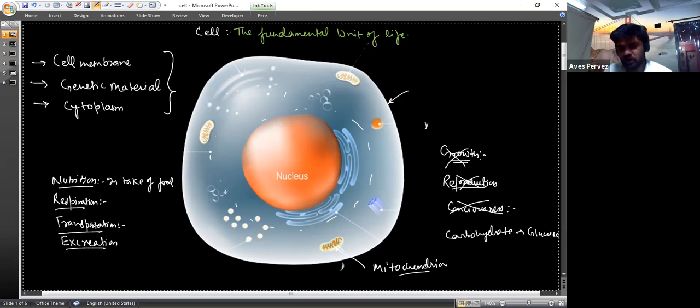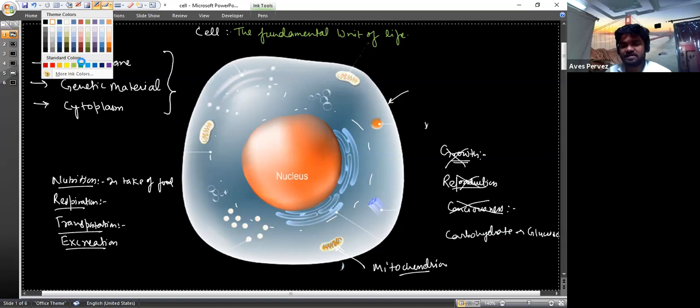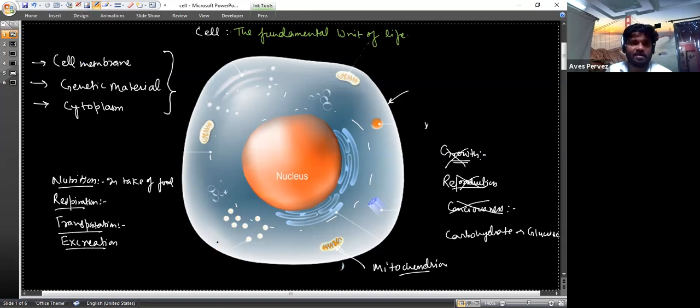Does a single cell respire? Yes, a single cell also respires. It needs oxygen, which we inhale. We inhale oxygen and it reaches every cell of our body except the dead cells, like the hairs and the nails. Except the dead cells, the oxygen reaches every part of our body. Why is it reaching? It reaches the mitochondria for the complete oxidation of food.